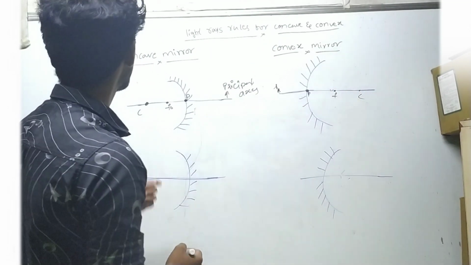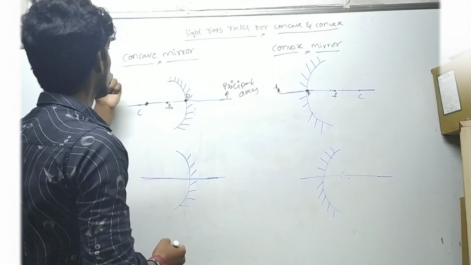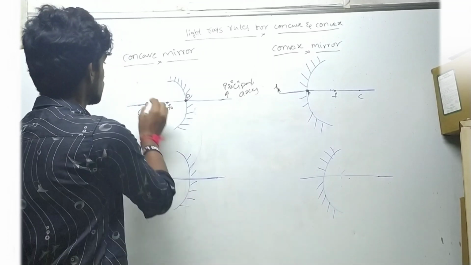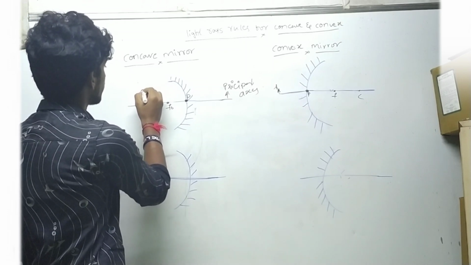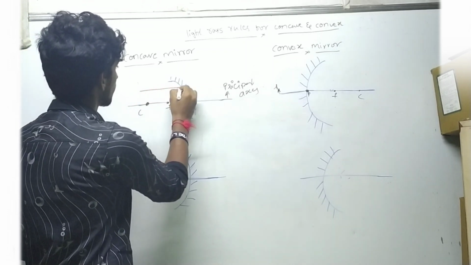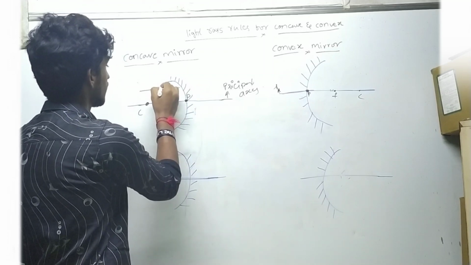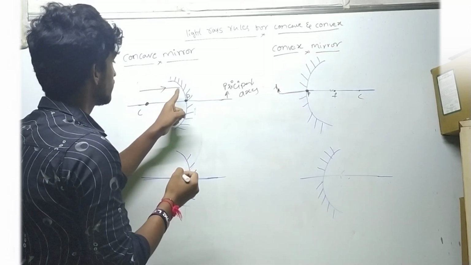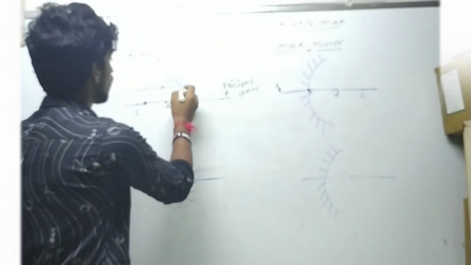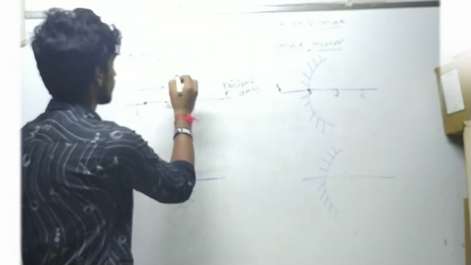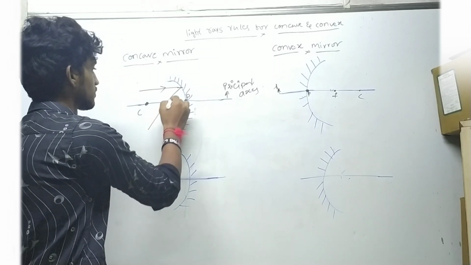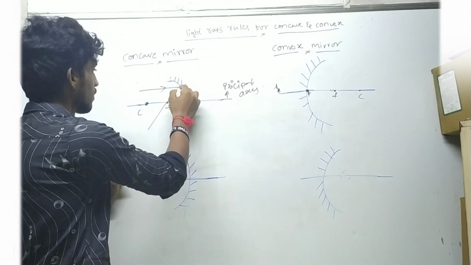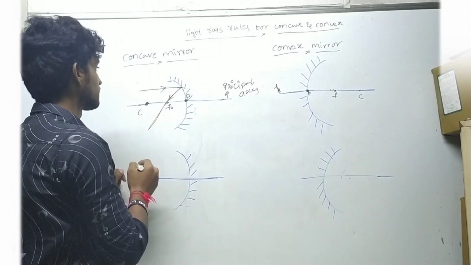Now we are going to discuss how the concave mirror reflects. If a parallel ray touches the surface of the concave mirror, then it reflects through the focus.